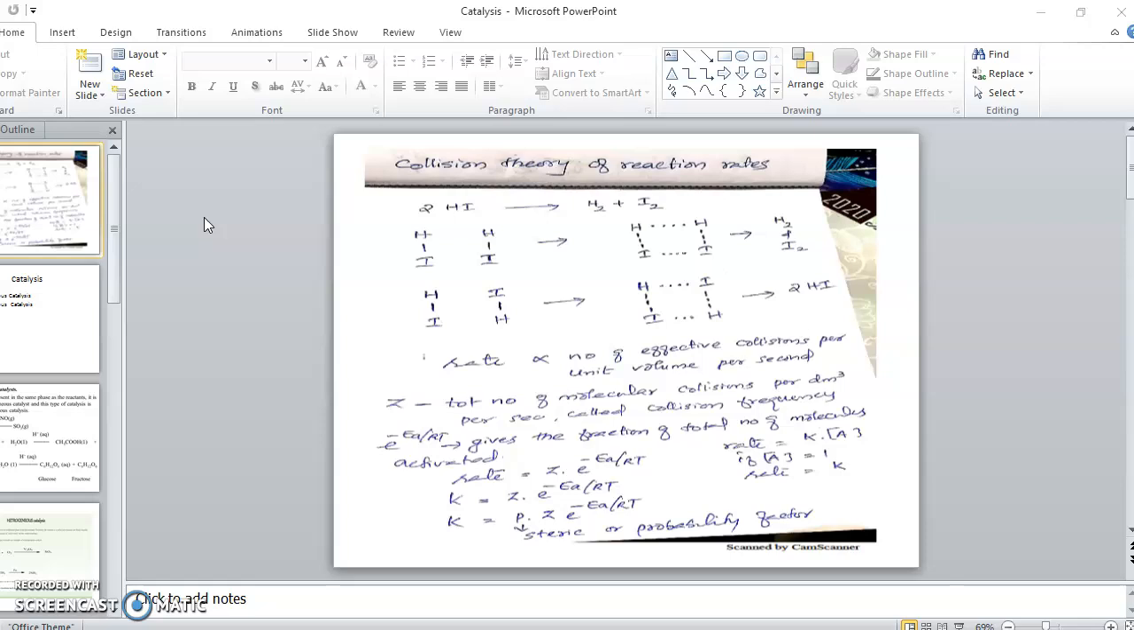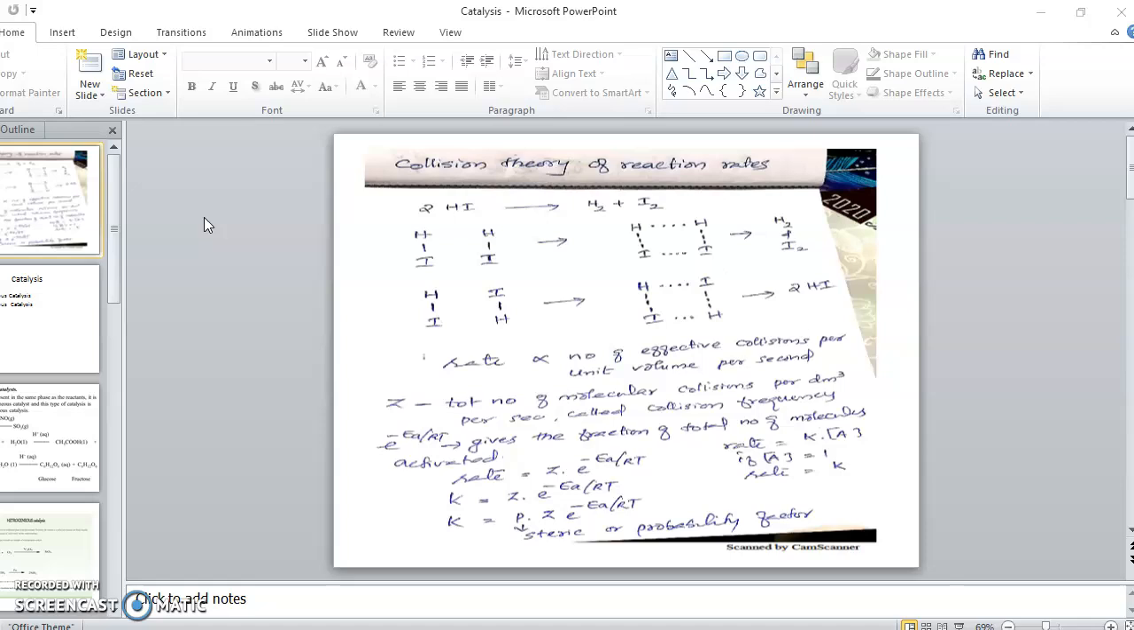So you consider two gaseous reactants, two or more, whatever the number may be, reacting to get the product. Remember, a chemical reaction is nothing other than the breaking of existing bonds in the reactants and the formation of new bonds in the products. So breaking of bonds and formation of bonds. According to the collision theory, this is how the breaking and the formation of bonds happens.